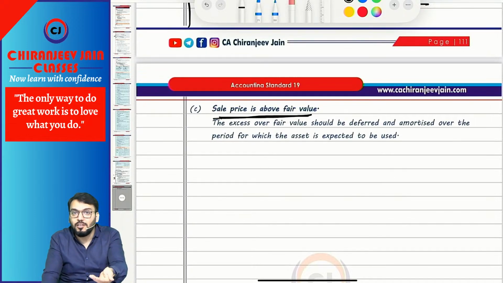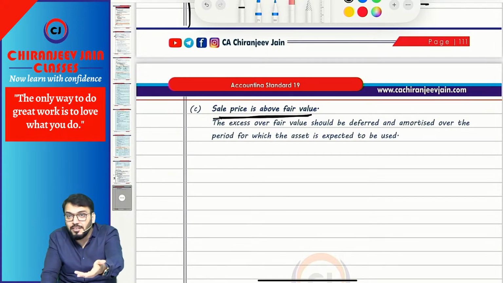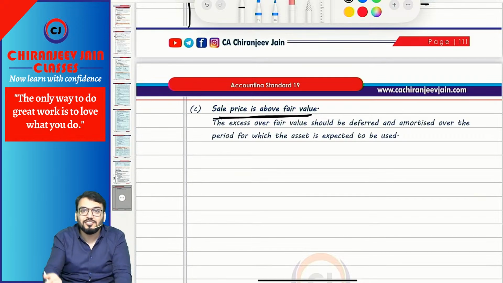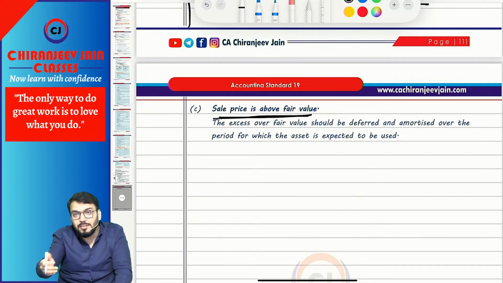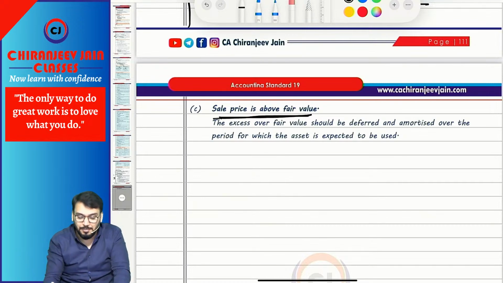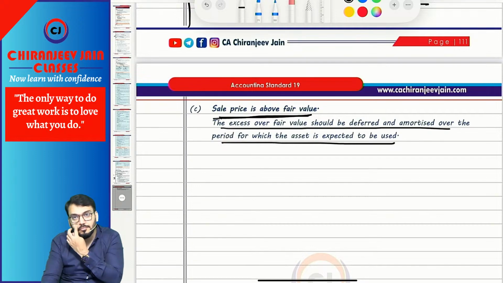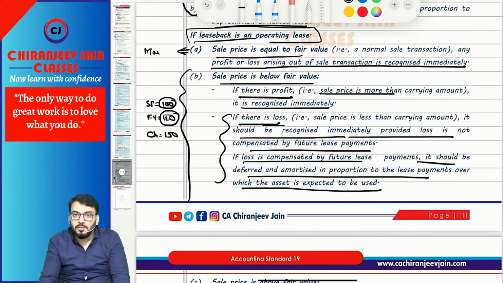However, sale price is above fair value. Now sale price above fair value means you receive higher consideration, so of course it will also be compensated by higher future lease payment. In that case, the gain will be considered a deferred gain, and that gain should be deferred and recognized on a systematic basis over the lease term in the ratio of lease payment. So the excess over fair value should be deferred and amortized over the period for which the asset is expected to be used. Correct. Understood? Have you understood this point?